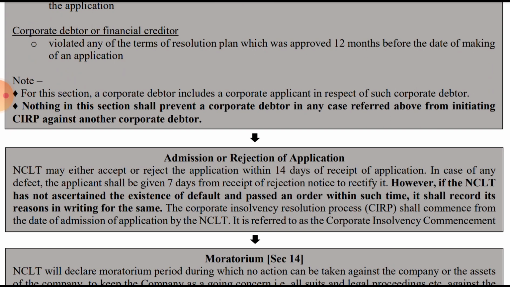However, if the NCLT has not ascertained the existence of the default and has passed an order without waiting for such a time, it shall record its reasons in writing for the same. So if it does not wait for the applicant's rectification for 7 days and wants to pass an order, it shall record the reasons in writing.